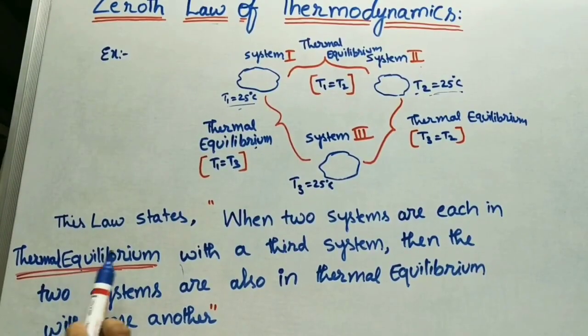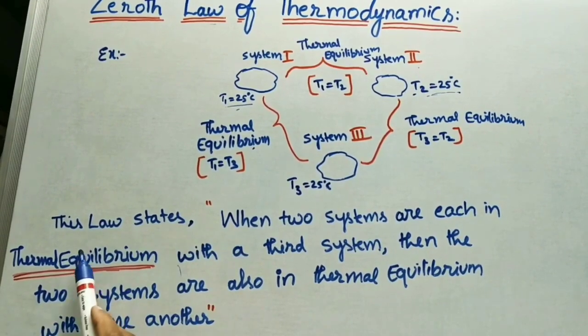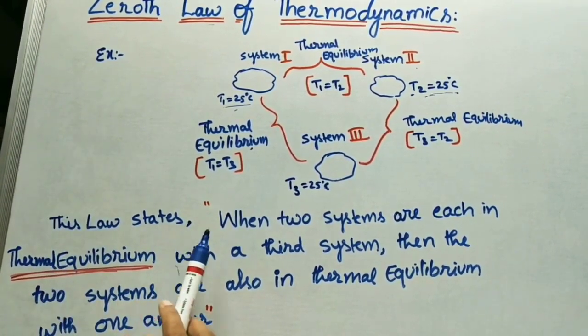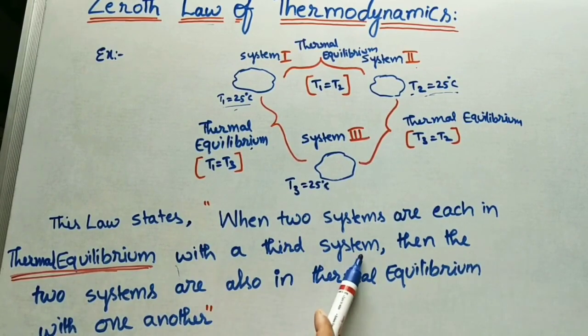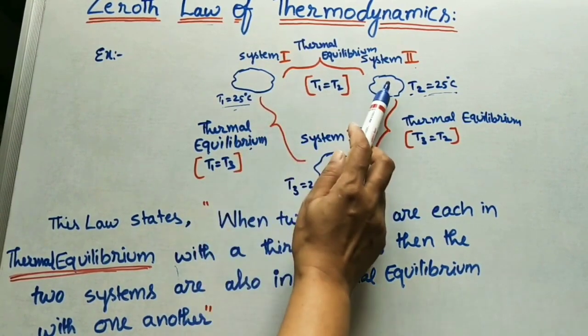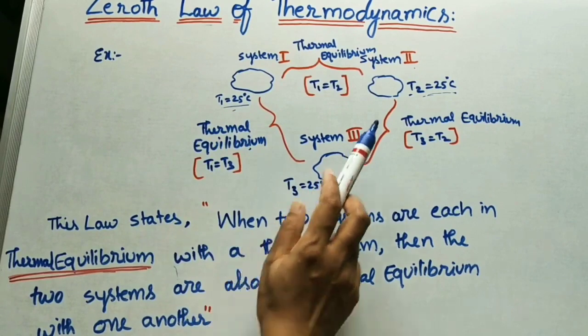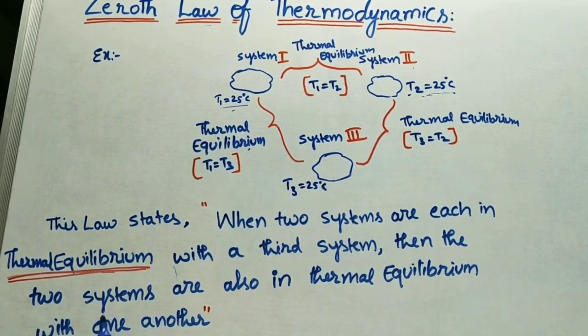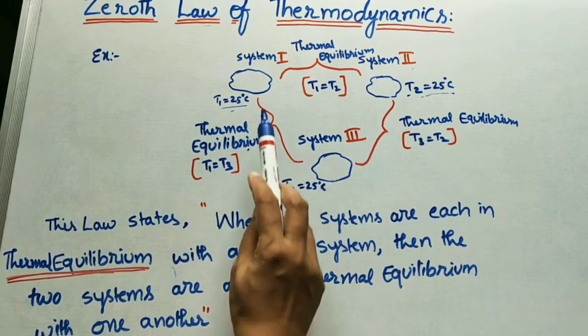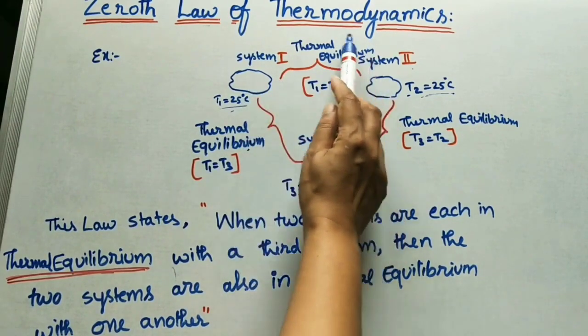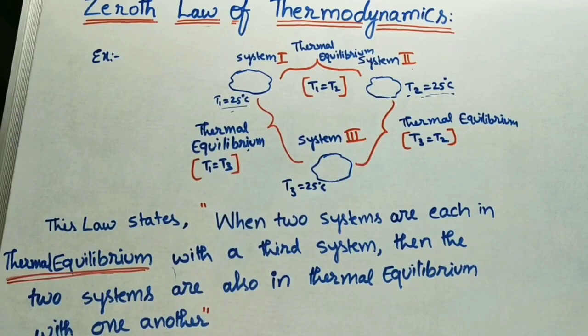Now if you want, you can write this law also, what it states. According to this law, when two systems are each in thermal equilibrium with a third system, then the two systems are also in thermal equilibrium with one another. So this is a very easy and simple law and also very important in thermodynamics.